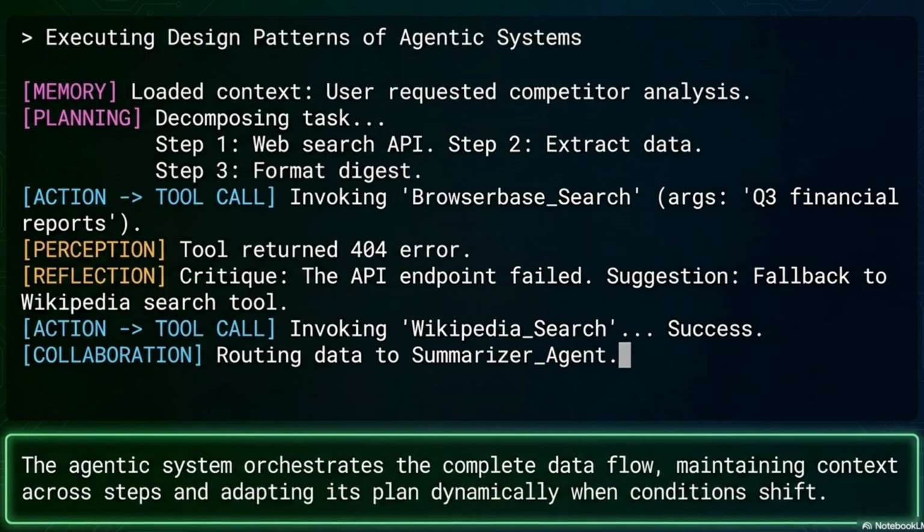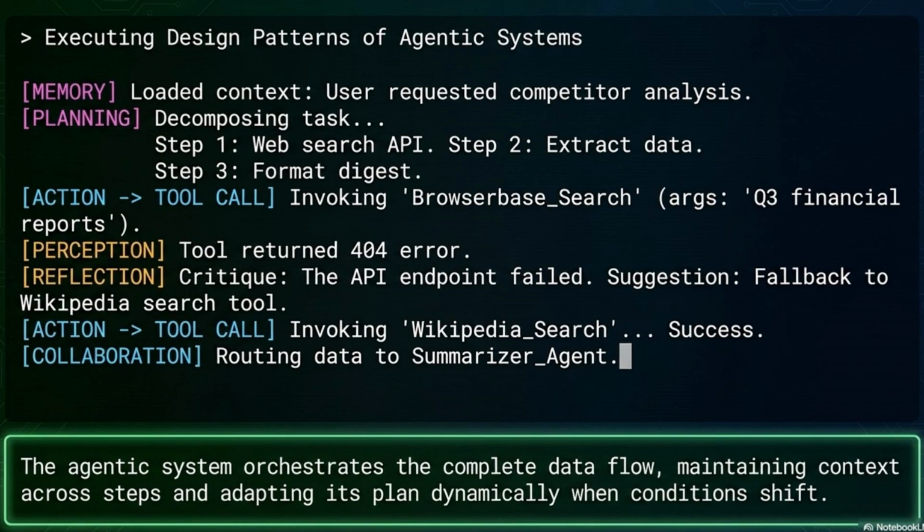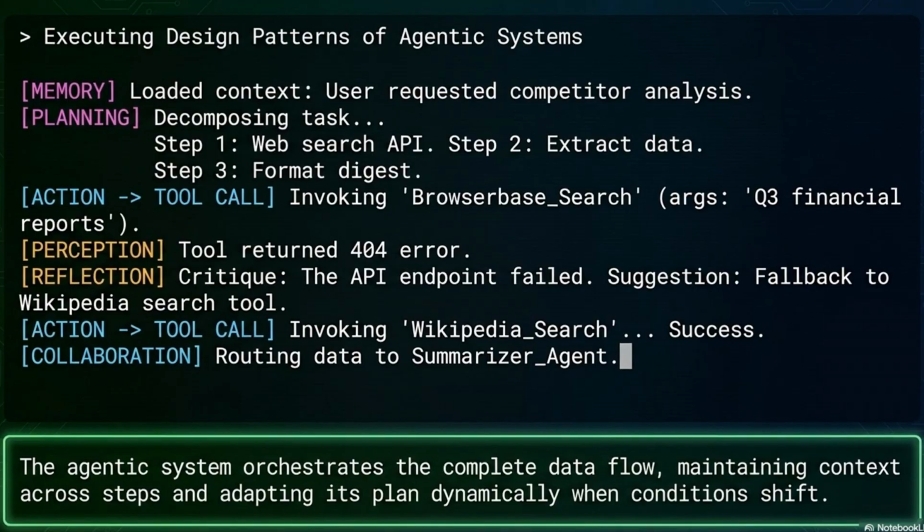The key insight. The agentic system orchestrates the complete data flow, maintains context across every step, and adapts its plan dynamically when conditions shift. No human intervention required.